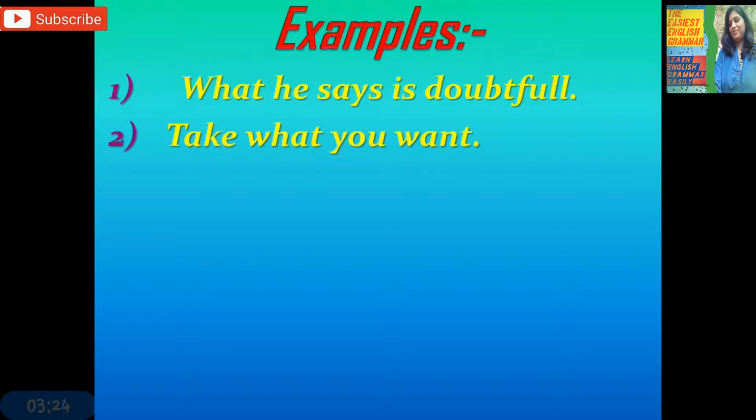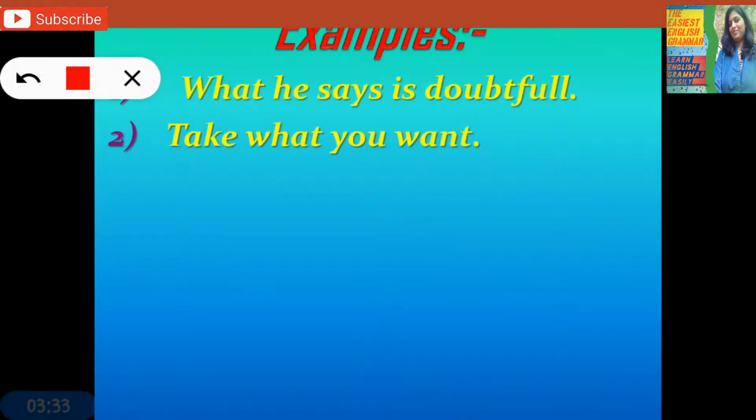Next example: take what you want. In this sentence, what you want is a noun clause. Take what? Ask the question after the verb. So what you want is a noun clause, and it does the work of a noun. How does it do the work of a noun? See, take anything or take a pen. In the place of pen I have replaced it with a clause, what you want. So it does the work of a noun. When a clause is used in the place of a word or phrase, that is a noun clause. Very easy to understand.